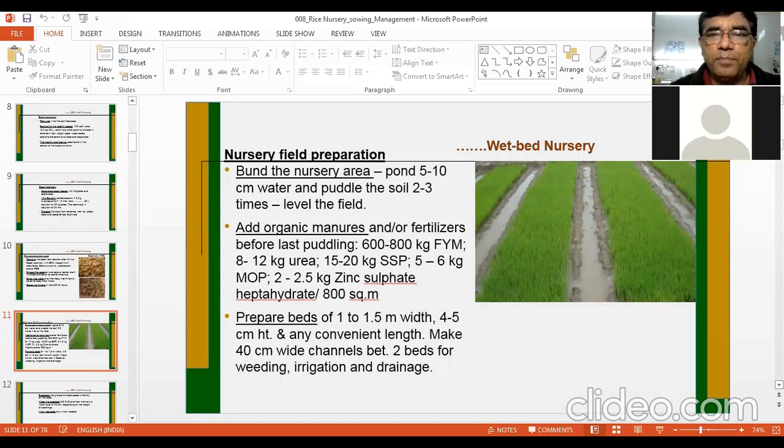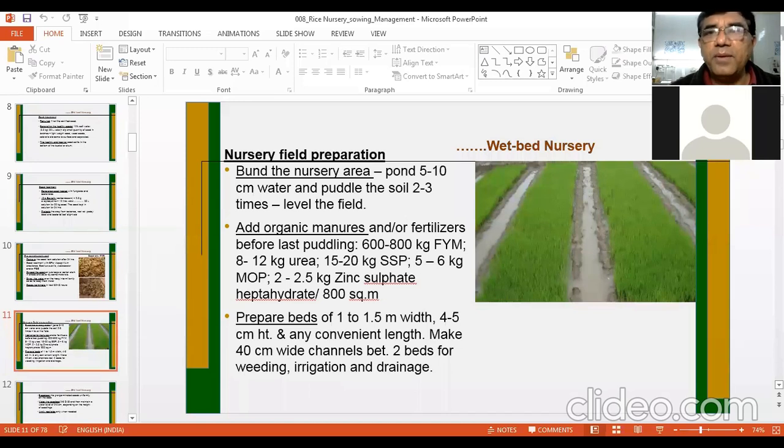Now, after plowing and after mixing these manures, you need to level the field. And once the field is leveled, after that, you can prepare the beds. You are seeing in the picture, beds are prepared, and the width of the bed should be around 1 to 1.5 meter, and height should be about 4 to 5 centimeter, and length can be any convenient length.